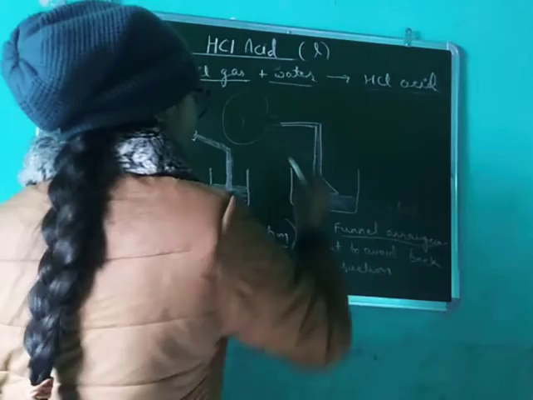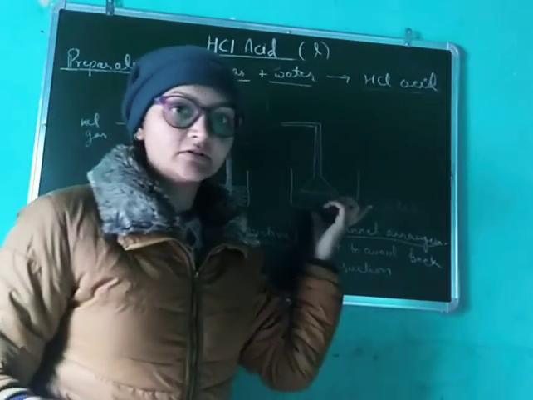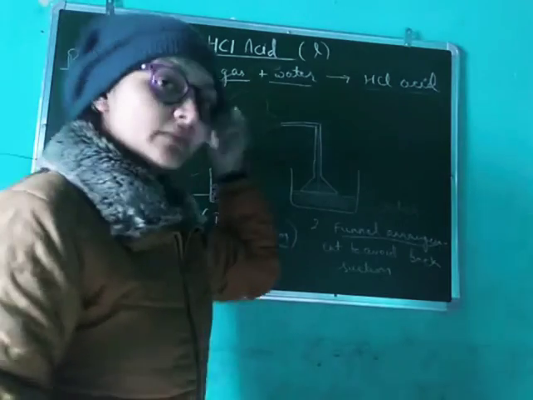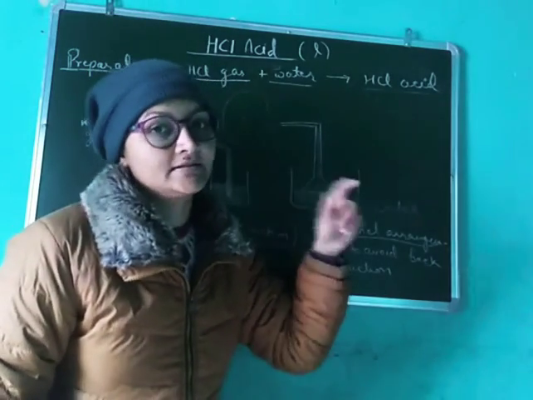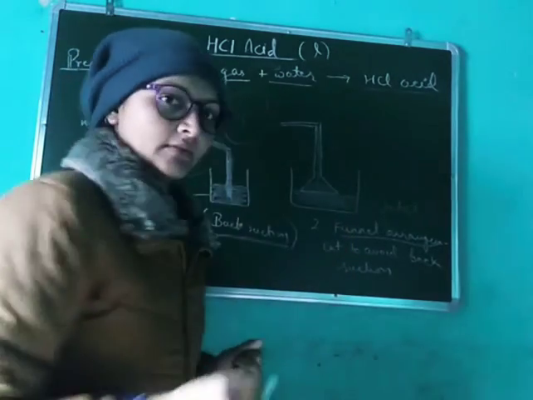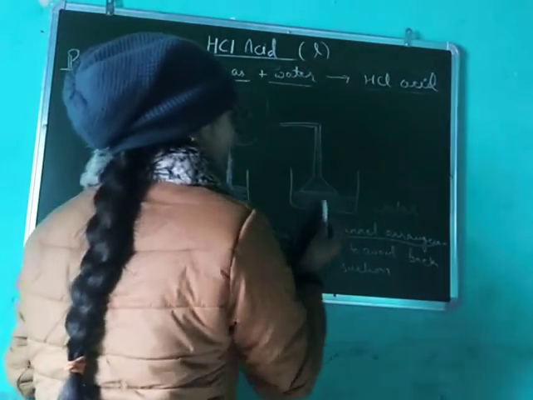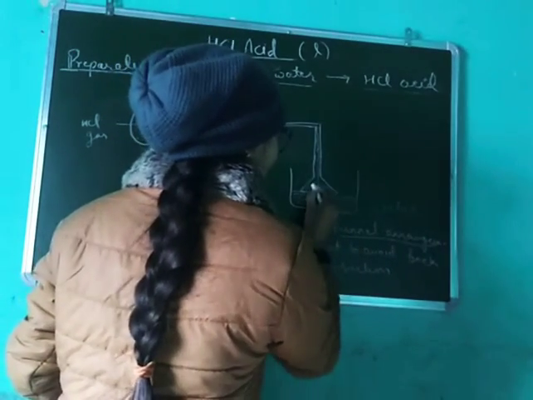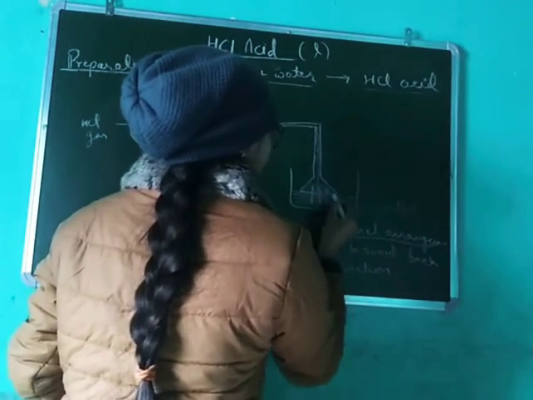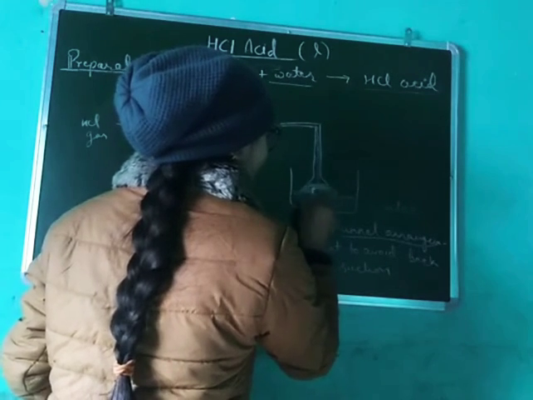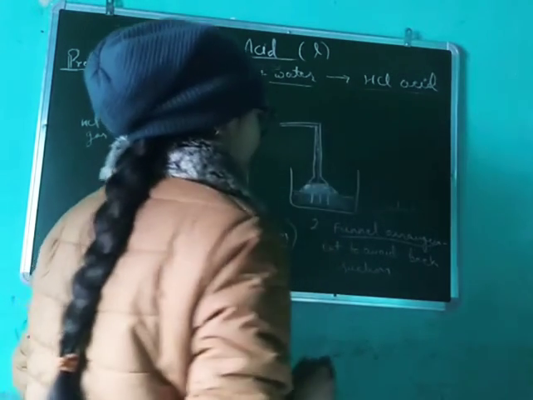Now again the rate of dissolution of HCl gas is very high, but the rate of formation of HCl gas is low. That's why a pressure will be created here. Due to this pressure it will suck the HCl acid back. The HCl acid will be sucked up by this tube and the water will be filled here.